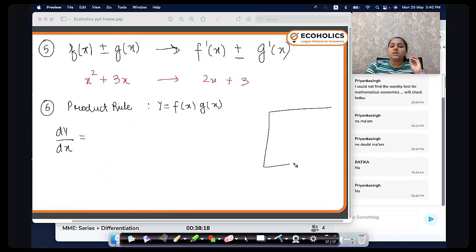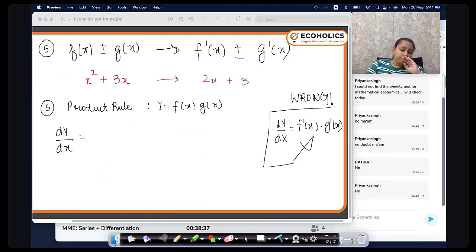The common mistake which people make is they say dy by dx is equal to the derivative of f into the derivative of g. This is wrong. Always note that down in your notebook. That will save you from making the mistake.